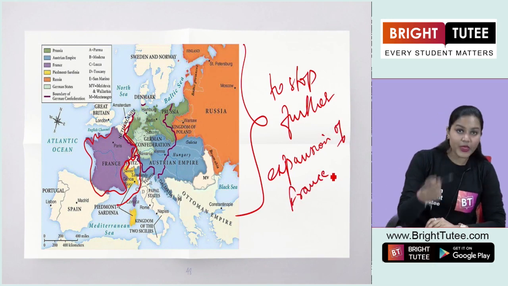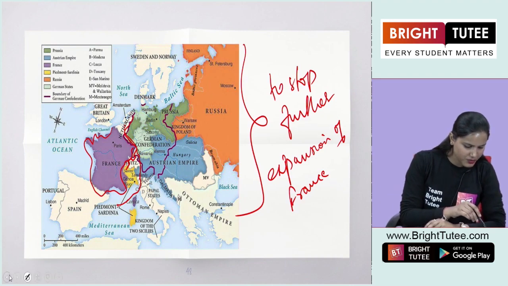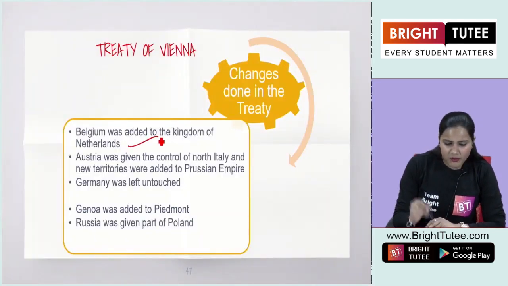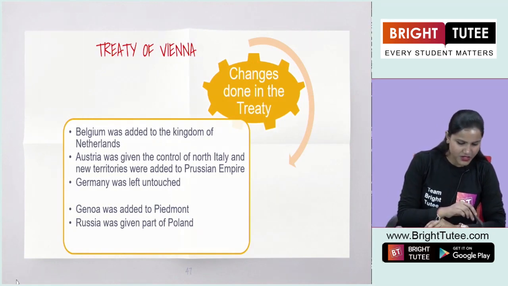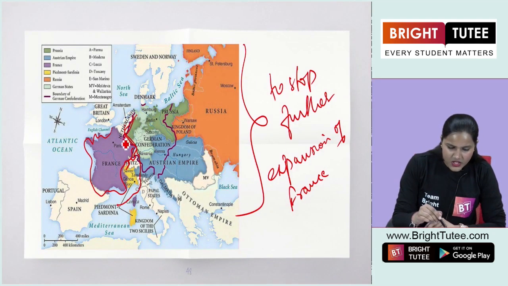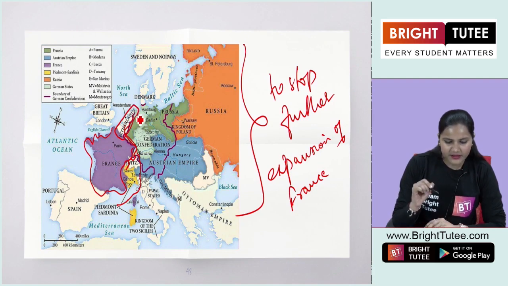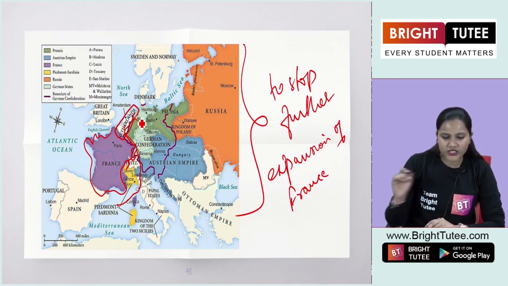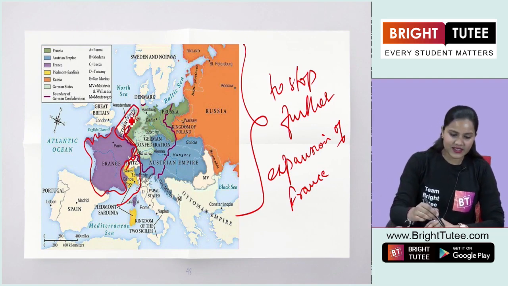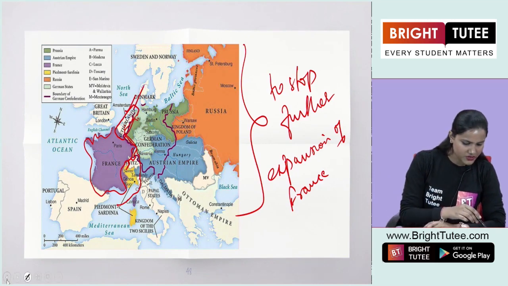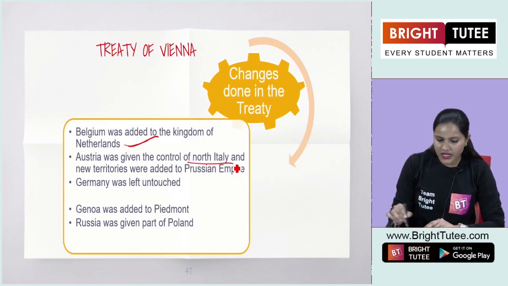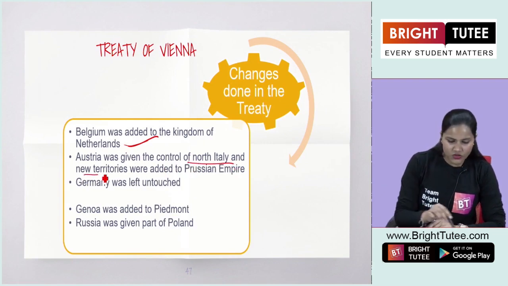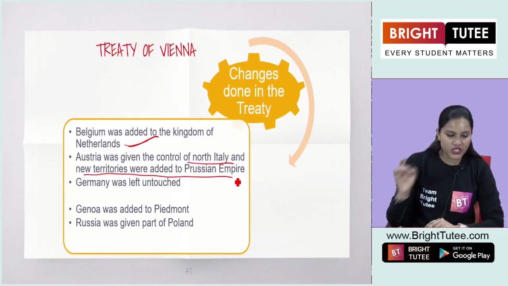Apart from this, there were some other changes that took place. Belgium was added to the Kingdom of Netherlands. Let's see in the map here. Now this is the region of Netherlands, and the region of Belgium was added in this region of Netherlands, or the Kingdom of Netherlands. Austria was given the control of North Italy, and new territories were added to the Prussian Empire.